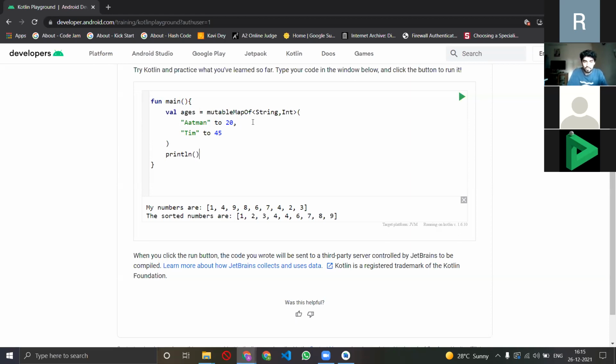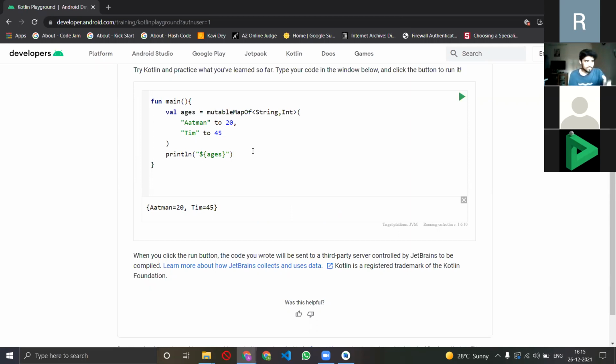Now if I want to print it, I'll do it straightforward. How did we do it? If you remember, println, dollar, curly brackets, and then the variable name. Let's run it and check. There we go. So I have a map listed which says that Atman is 20 and Tim is 45.